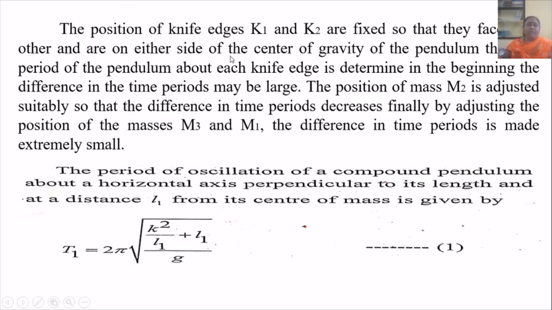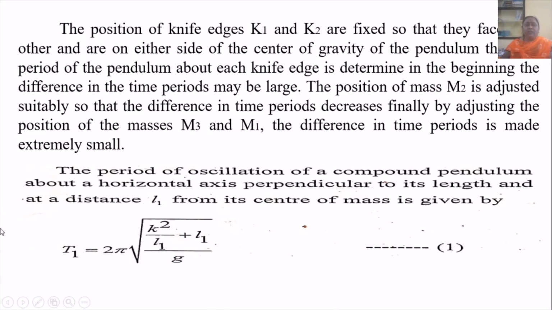Now the positions of knife edges K1 and K2 are fixed so that they face each other and are on either side of the center of gravity of the pendulum. The time period of the pendulum about each knife edge is determined. In the beginning, the difference in the time period may be large. The position of mass M2 is adjusted suitably so that the difference in time period decreases, finally by adjusting the position of the masses M3 and M1. The difference in time period is made extremely small.